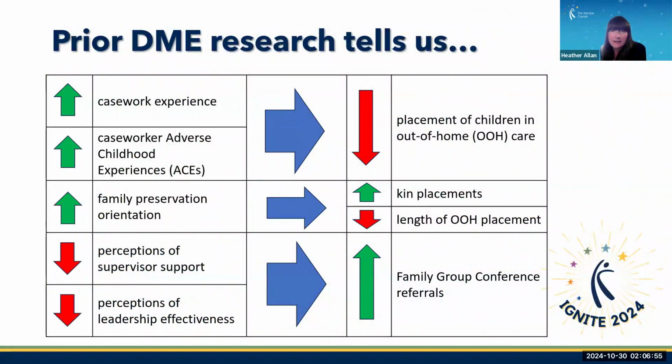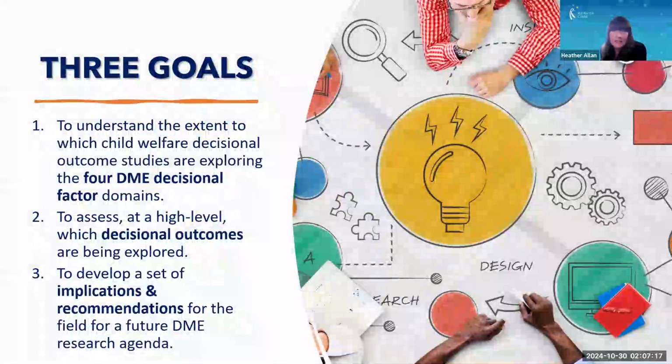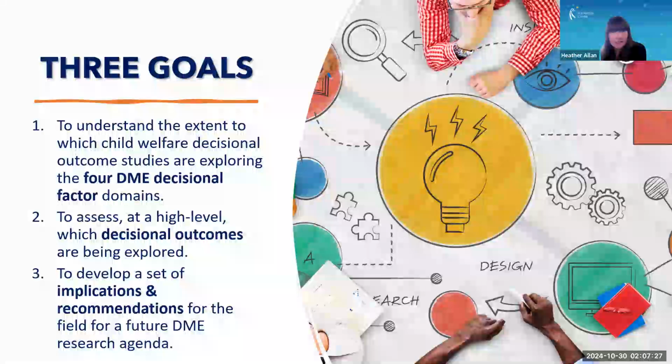However, there are some assumptions to that foundational understanding that are worth interrogating. Namely, that organizational policy dictates how caseworkers will uniformly respond to the families they are working with according to the facts of their case. Indeed, there is a growing body of evidence that other non-case related factors impact these decisions as well. This decisional variation is the subject of our inquiry. In embarking upon this scoping review, we sought to understand both the breadth and depth of DME factor and decisional outcome exploration in the literature, so that we may better understand what contributes to decisional variation, so that we may gain some insight as to how to mitigate it.